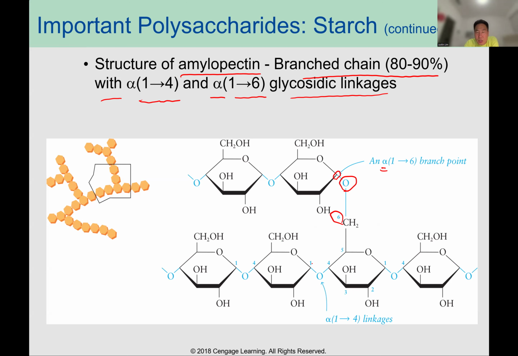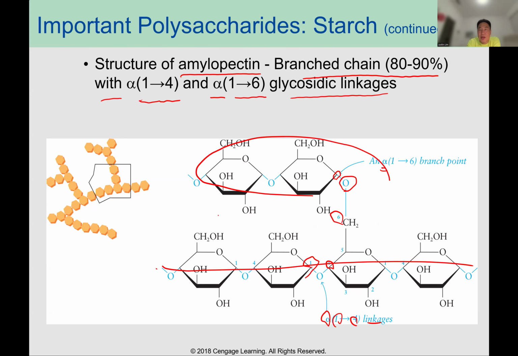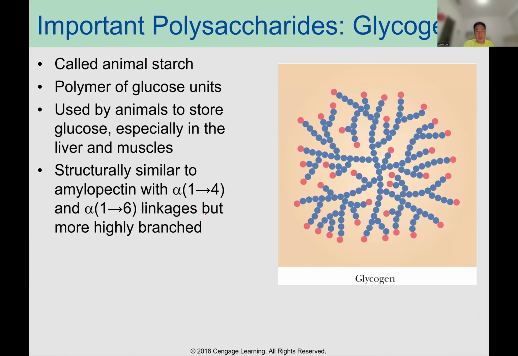And then also you can see pointing down alpha 1 to 4. So you can see here the branch. That's amylopectin. Okay, glycogen is called animal starch, a polymer of glucose units used by animals to store glucose.